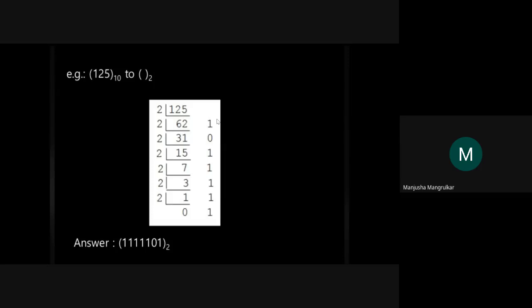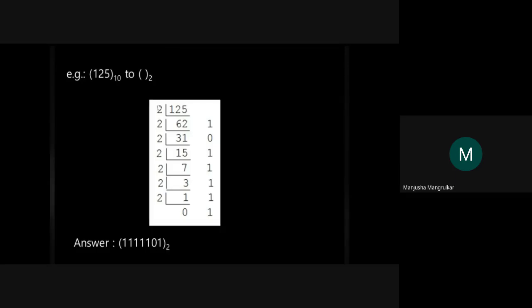Now read from the bottom side to the upper side. So 1 1 1 1 1 0 1. So the binary number of this decimal number is 1 1 1 1 1 0 1. So this is the conversion of any decimal number into a binary number, an octal number, or a hexadecimal number.